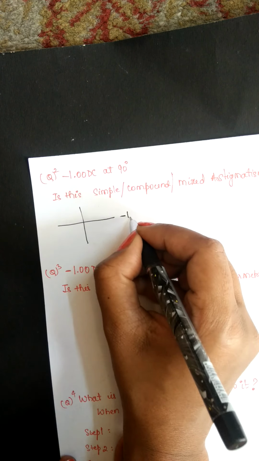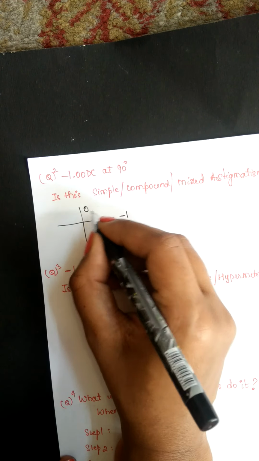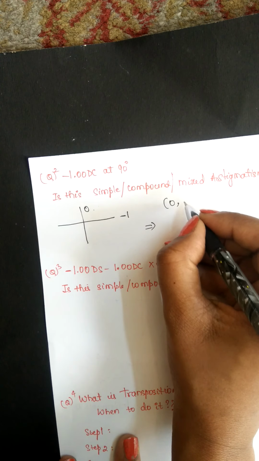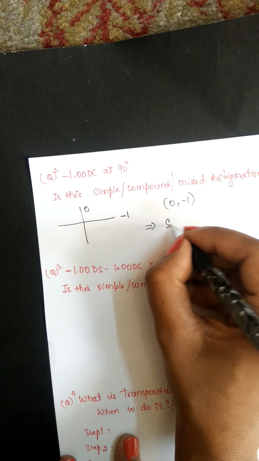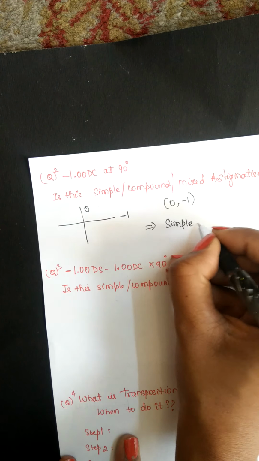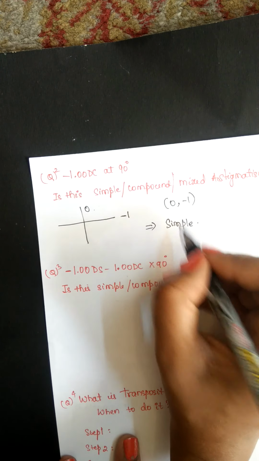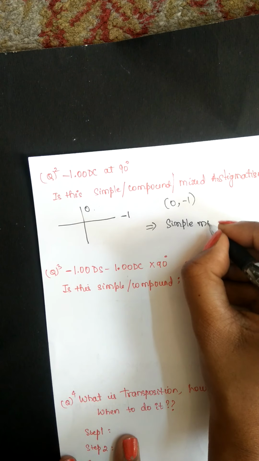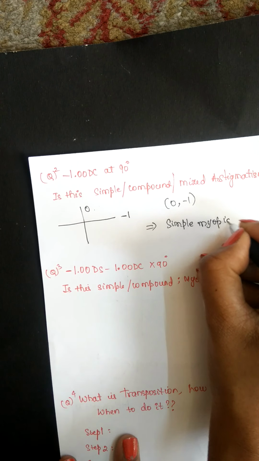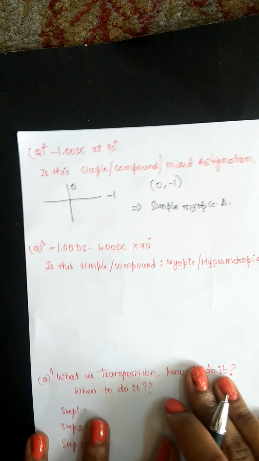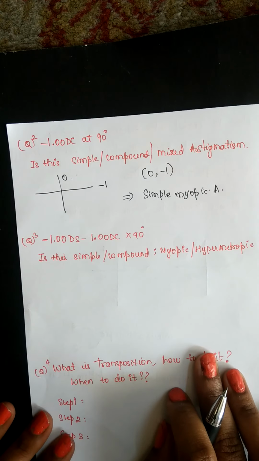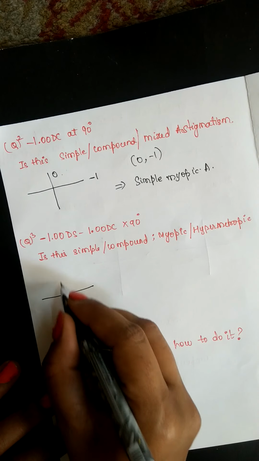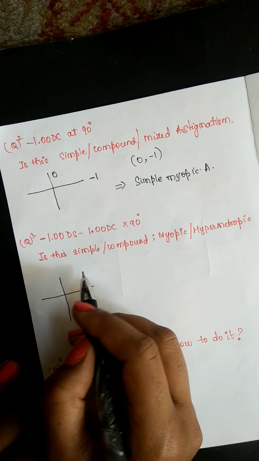That is minus 1. Here it would be 0. As I had said, if 0 comes, then it is always simple, and the minus sign means it is myopic. So it is simple myopic type of astigmatism.